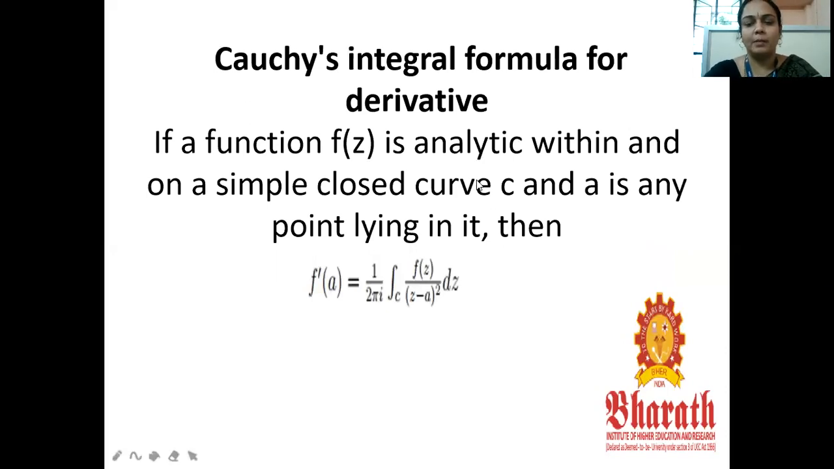The Cauchy integral formula for the derivative. First we consider the function f of z, which should be analytic on the simple closed curve C. Similarly, let a be any point lying inside the curve. Then the first derivative, f dash of a, is equal to 1 by 2 pi i integral over C f of z by z minus a the whole square into dz. This is the Cauchy integral formula for the first derivative.